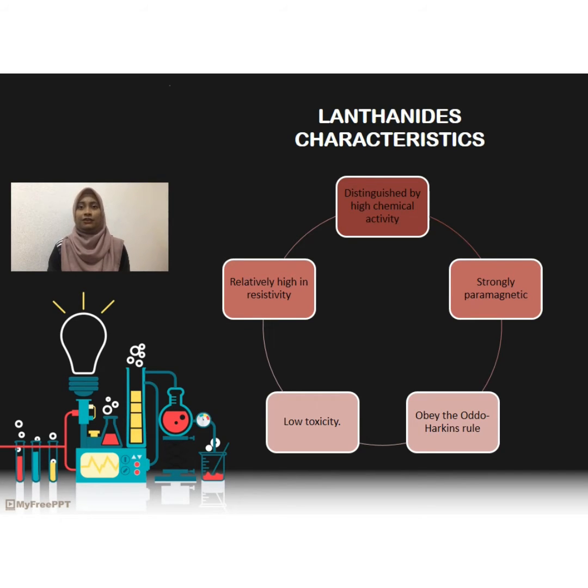The lanthanides are strongly ferromagnetic. Gadolinium becomes ferromagnetic at below 16 degrees Celsius. The other heavier lanthanides, which are terbium, dysprosium, holmium, erbium, thulium, and ytterbium, become ferromagnetic at much lower temperatures. Besides, compared to most other heavy elements, non-radioactive lanthanides are classified as having low toxicity. The lanthanides obey the Oddo-Harkins rule, which means odd-numbered elements are less abundant than their even-numbered neighbors.